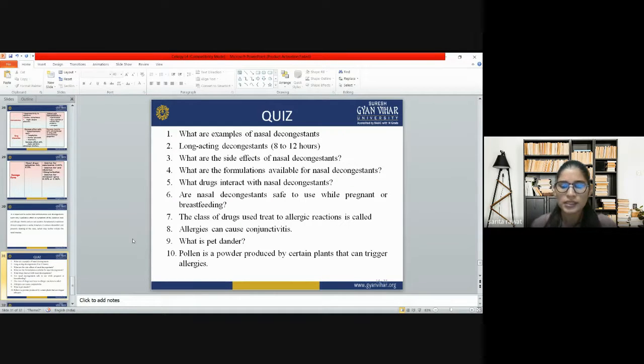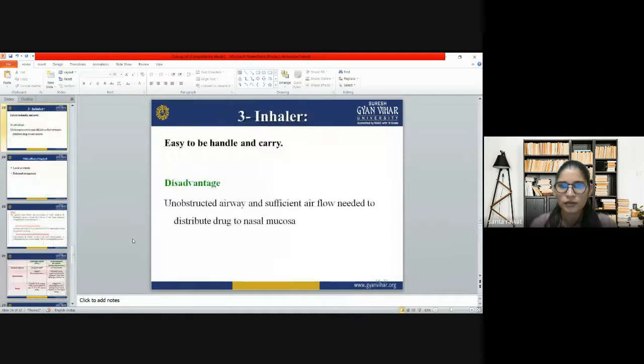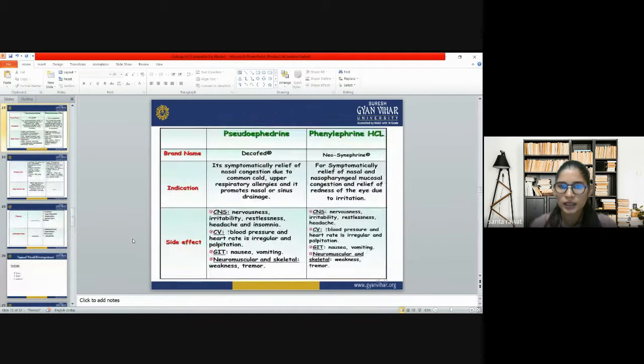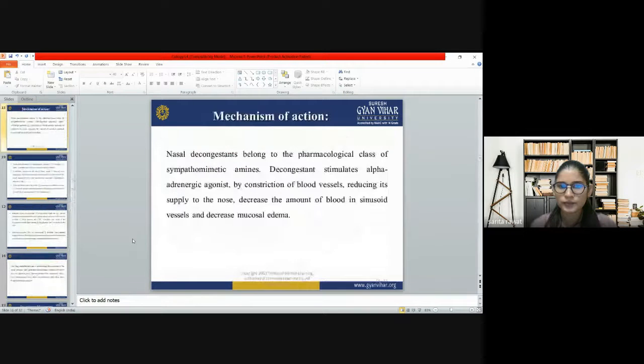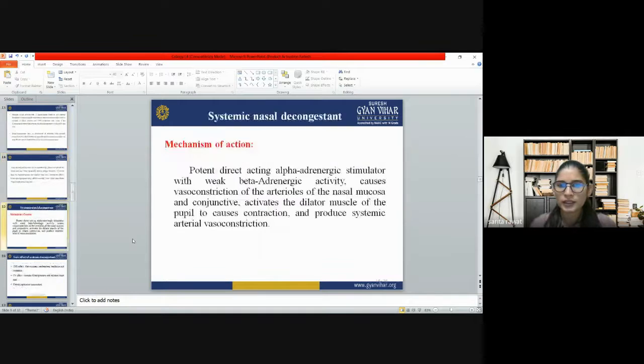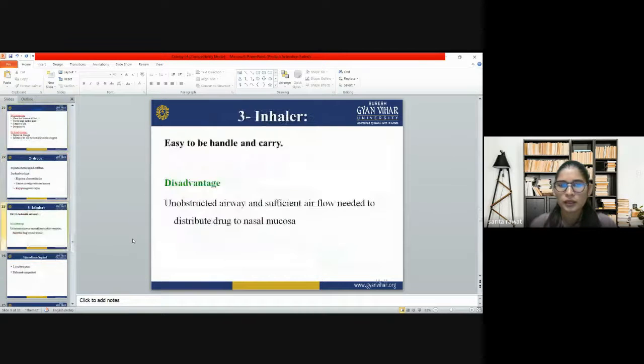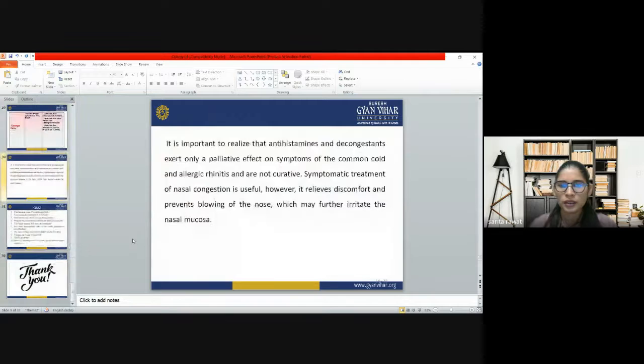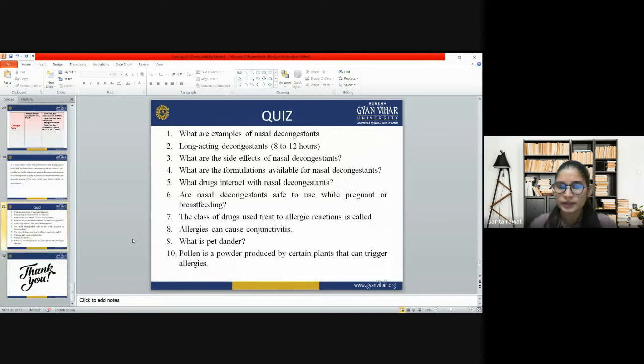Like, we will see what are the examples of nasal decongestants. It is very easy. We have a variety of nasal decongestants. As you can see, we have xylometazoline, oxymetazoline, naphazoline, pseudoephedrine, and phenylpropanolamine. Then the second question is about long-acting decongestants. Mainly the systemic decongestants are long-acting decongestants.